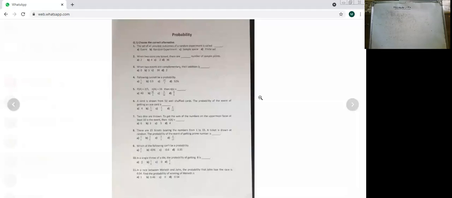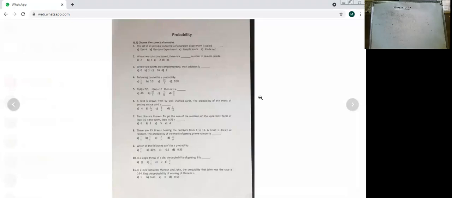Choose the correct alternative. The first one, the set of all possible outcomes of a random experiment is called the set of all possible outcomes of random experiment. All means what? Sample space, correct.